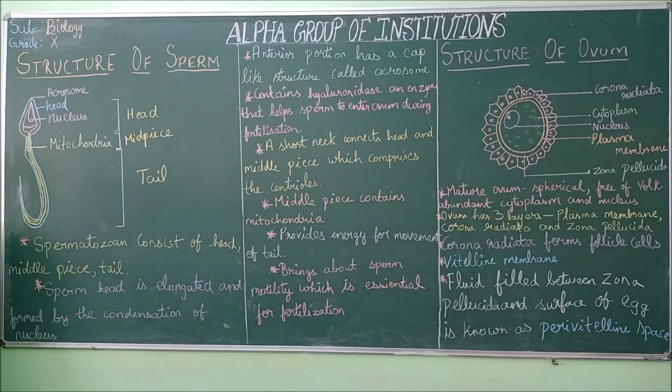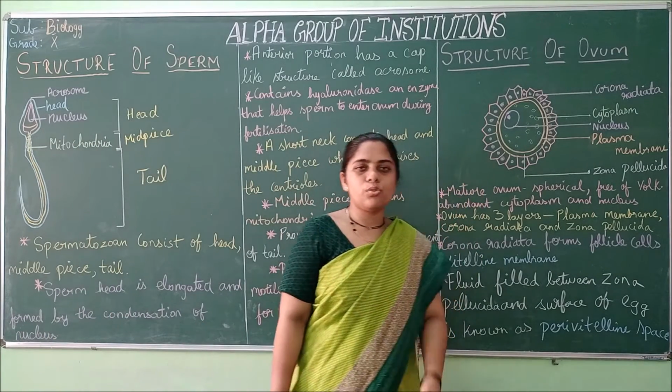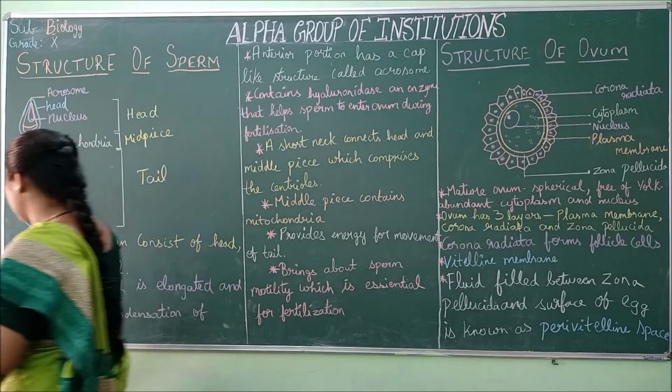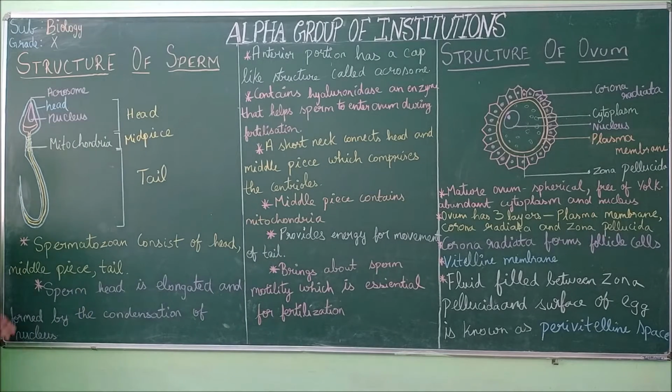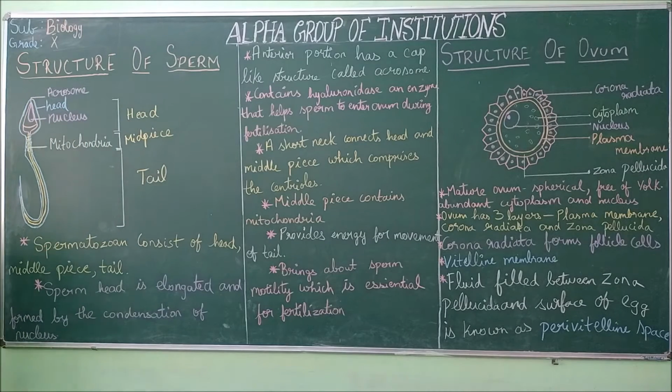After learning about gametogenesis, spermatogenesis and oogenesis, we are now going to learn the structure of the two gametes, the sperm and the ovum. We will see these two structures in detail. First we are going to see the structure of the sperm.